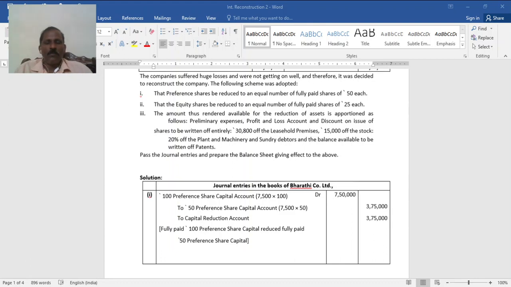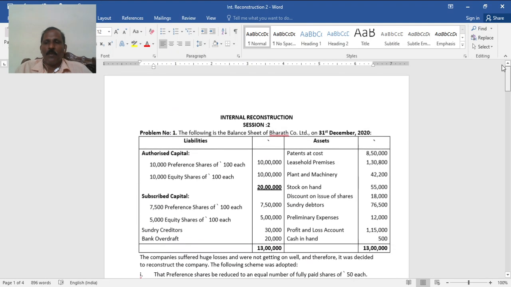I welcome you all to this session on internal reconstruction. In this session, I'm planning to solve two small problems. First, let me go through problem number one. Internal reconstruction, this second session.